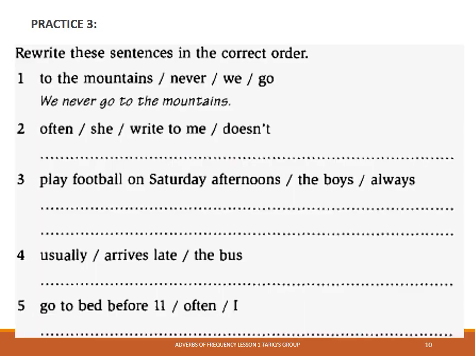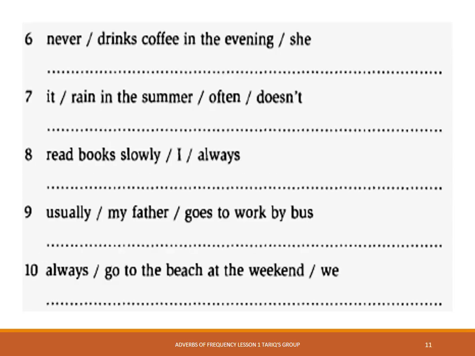So practice 3. Rewrite these sentences in the correct order. So we have done these in class. So number 1 as an example. To the mountains never we go. We have to rearrange the words. We don't add any words, we just rearrange them. So the answer there in that example is we never go to the mountains. So do this please with questions 2 to 5. Same with 6 to 10.